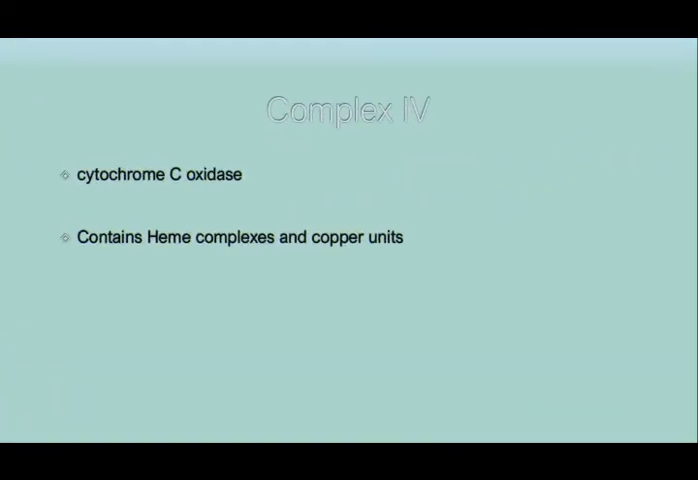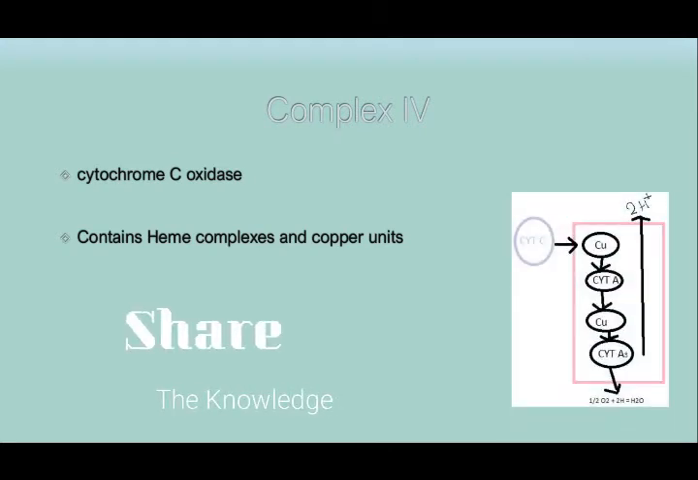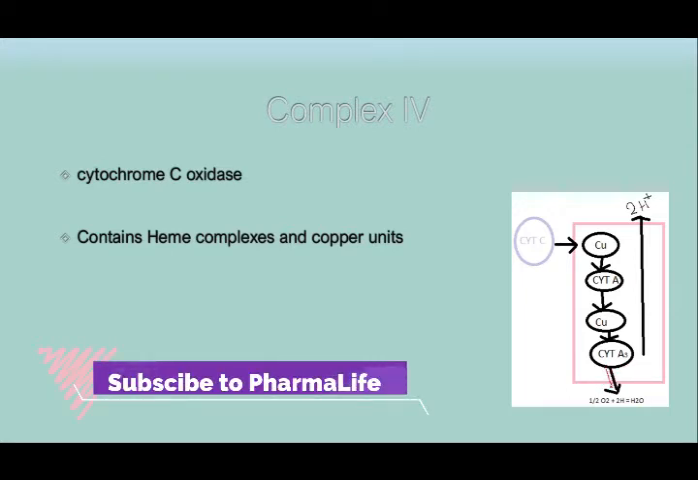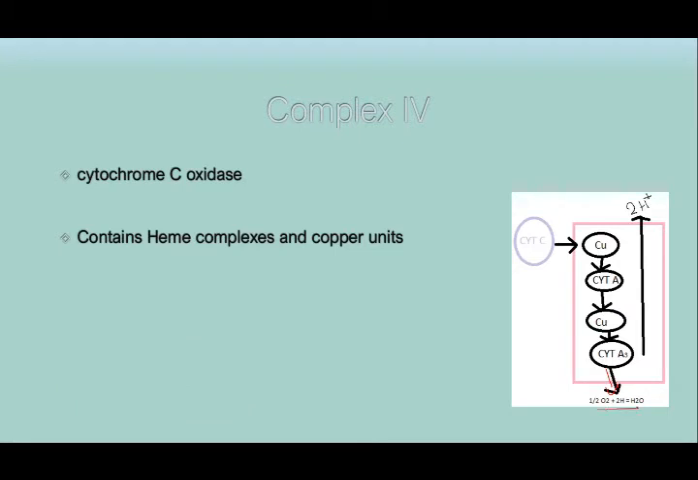And next one, complex 4, the other name was cytochrome C oxidase, and it consists of heme complexes as well as copper units. So the complex was looking like this. Cytochrome C, which is present between 3 and 4, will be transferring the electrons to copper, to cytochrome A, to copper again, to cytochrome A3, and here some of the protons will be converted into water molecules by this particular reaction, and some protons will be transferred into the intermitochondrial space.